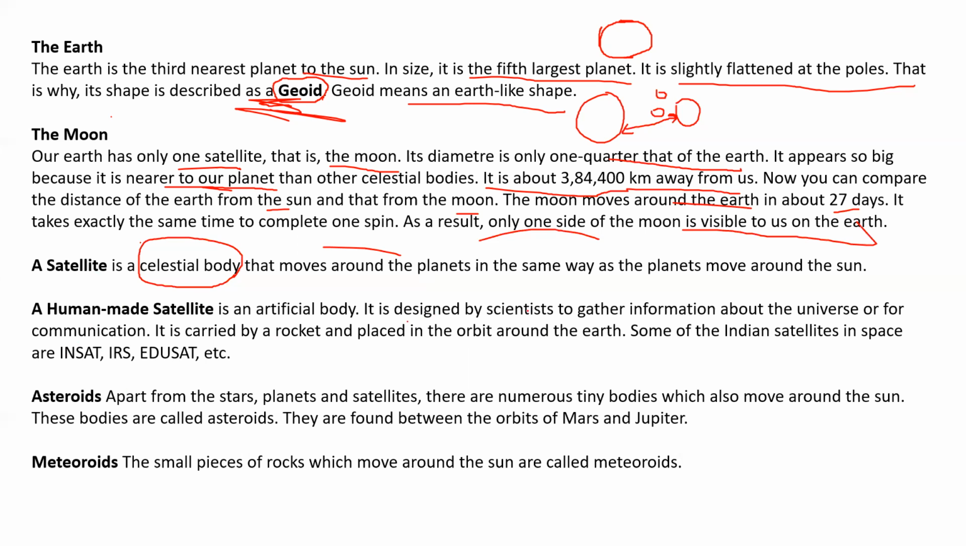It is designed by scientists to gather information about the universe or for communication. It is carried by rocket and placed in the orbit around the Earth. Some of the Indian satellites in space are INSAT, IRS, EduSat. So the natural satellite of the Earth is the Moon, but humans also made satellites that revolve around the Earth,